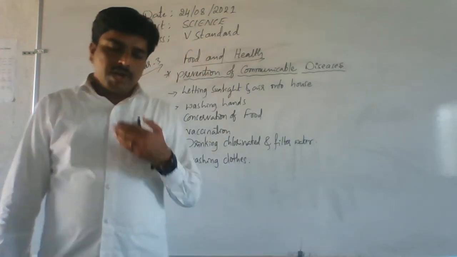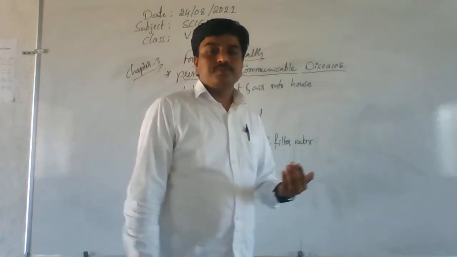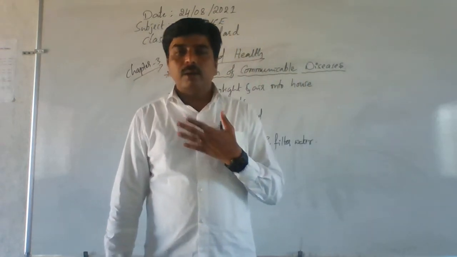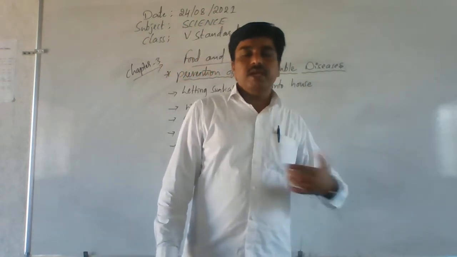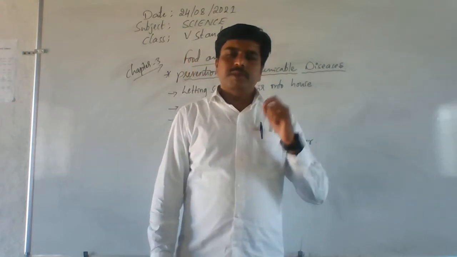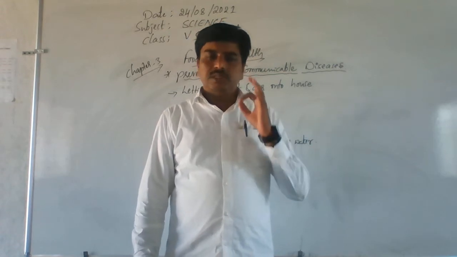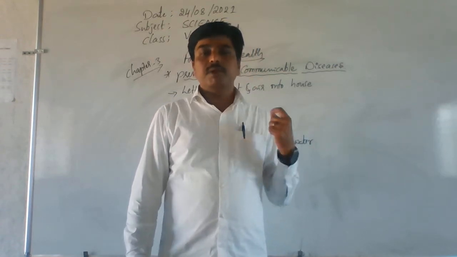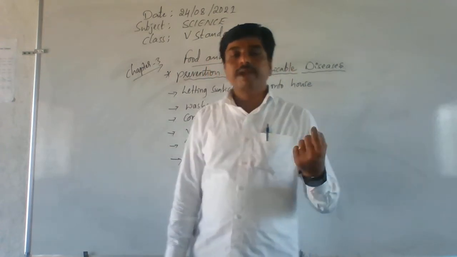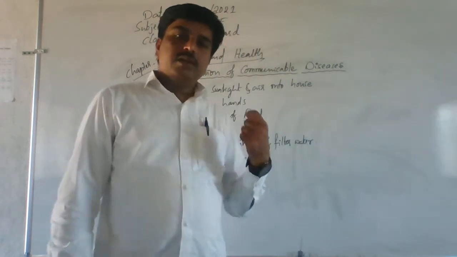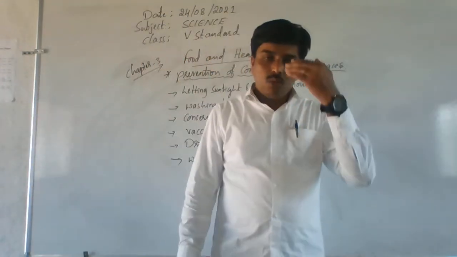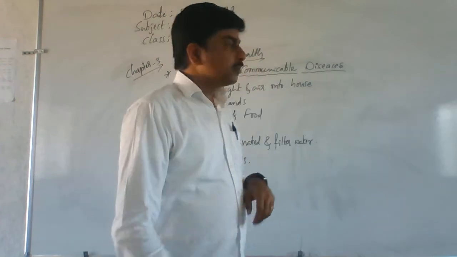By following simple methods, we can completely avoid the spreading of communicable diseases. Very simple methods are there. Just follow these simple rules, and you can easily prevent the spreading of these communicable diseases. Which are those, sir? Let's learn one by one. Very simple methods are there.